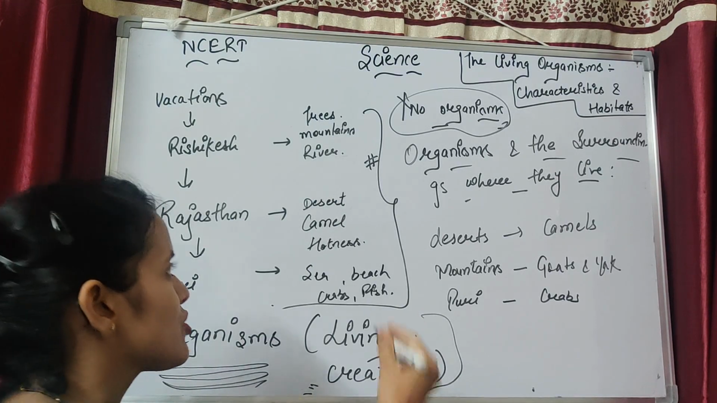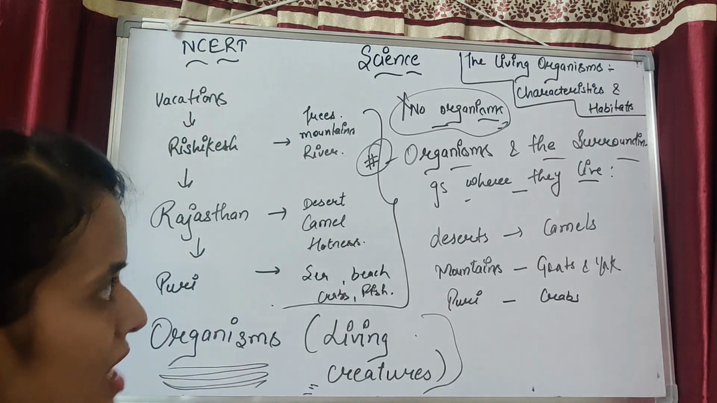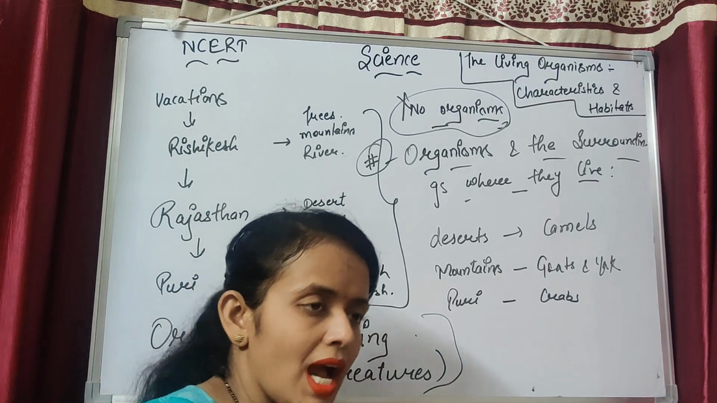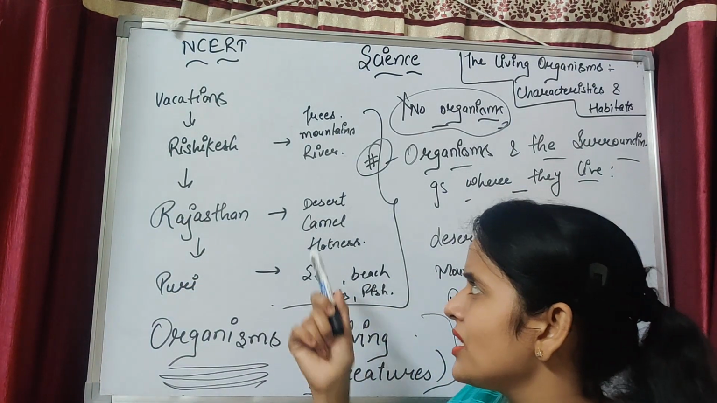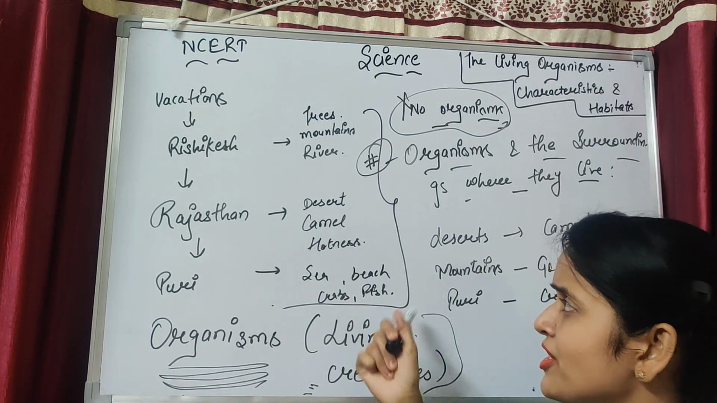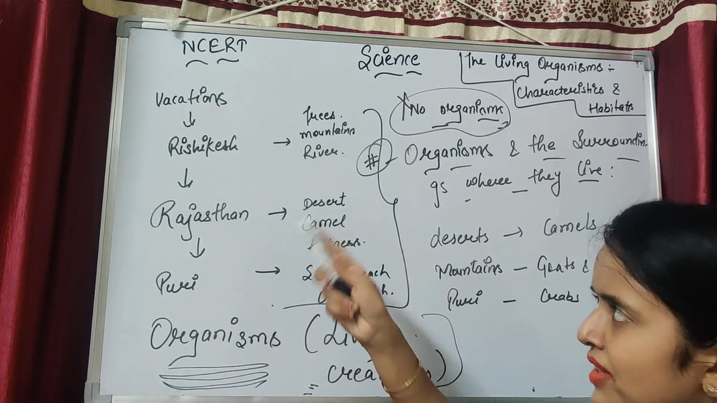Okay. So the next topic of our chapter is organisms and the surroundings where they live. We have to discuss the organisms and the surroundings also. Yes, will you see any camel in Rishikesh? Or will you see any crab or fish in Rajasthan? No. You will never see these things in different areas.